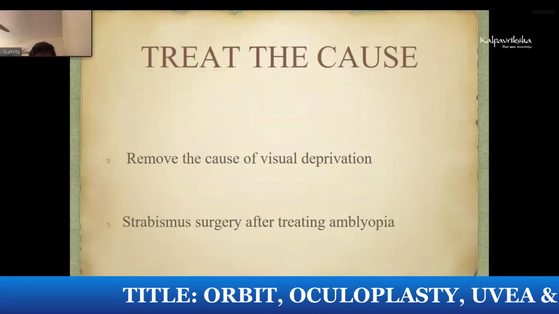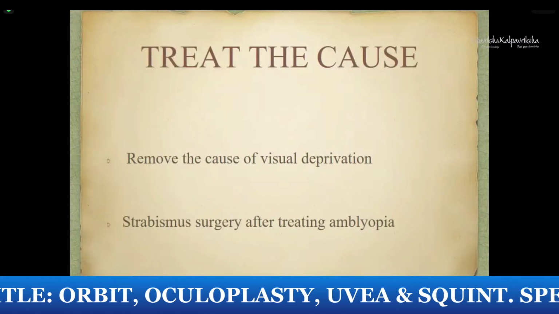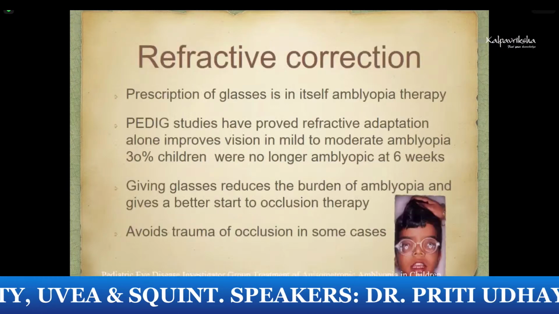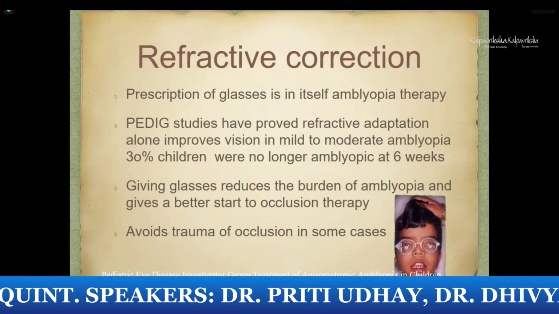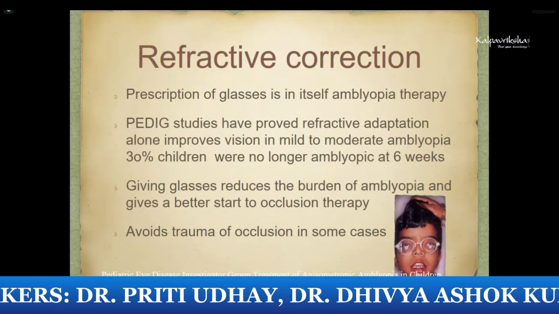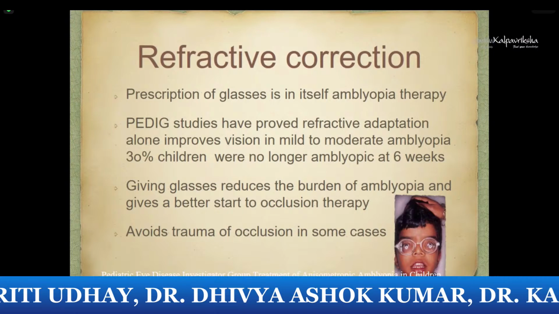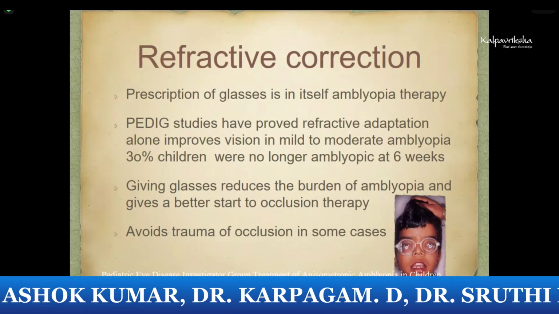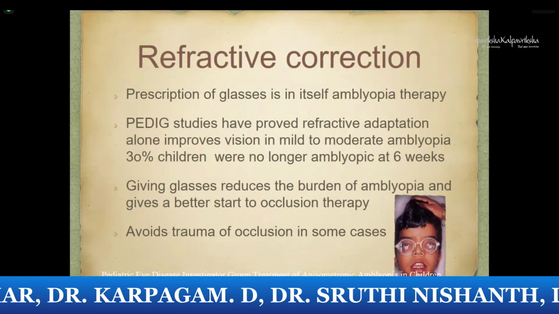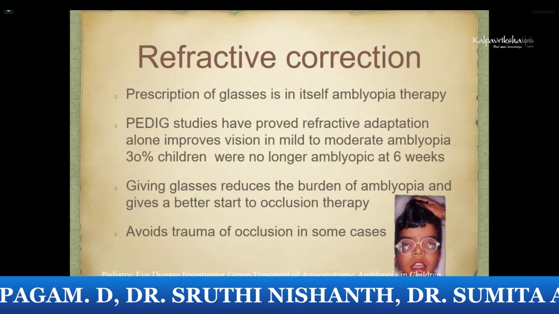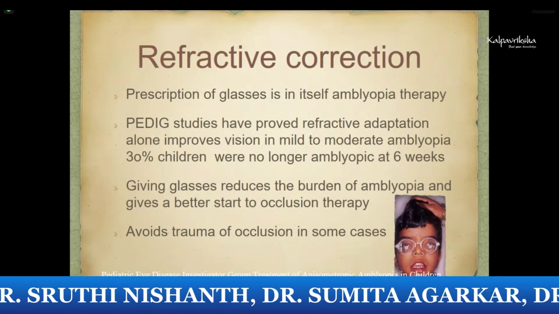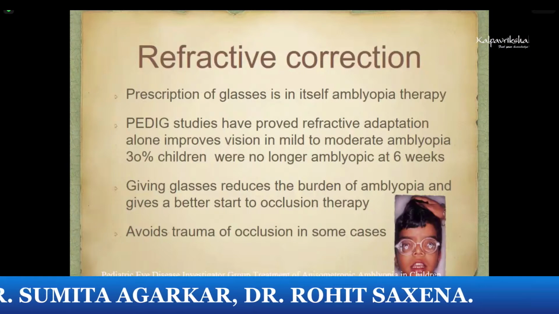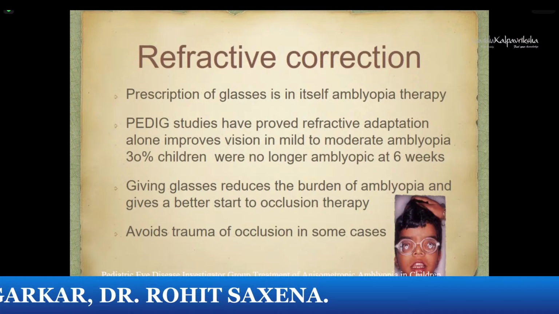However, this rule does not apply for pre-existing strabismus, where it is probably preferable to treat amblyopia first and then do the surgery. Prescription of glasses in itself is a part of amblyopia therapy. PEDIG studies have proved that refractive adaptation alone improves vision in mild to moderate amblyopes. Almost 30% or 1/3 of children were no longer amblyopic after 6 weeks of prescribing glasses. Not only does it improve the visual acuity, but it also reduces the burden of amblyopia and gives a better start to your occlusion therapy and ultimately better results.